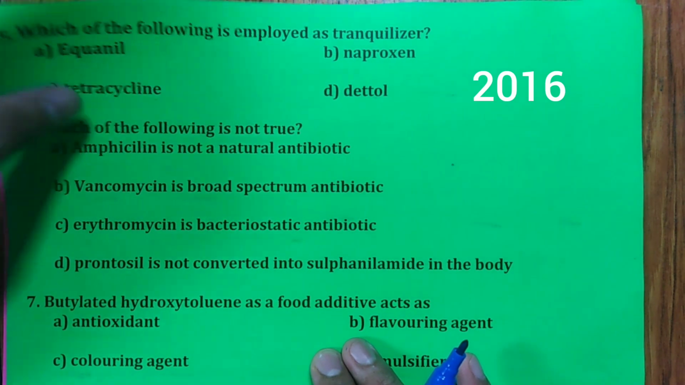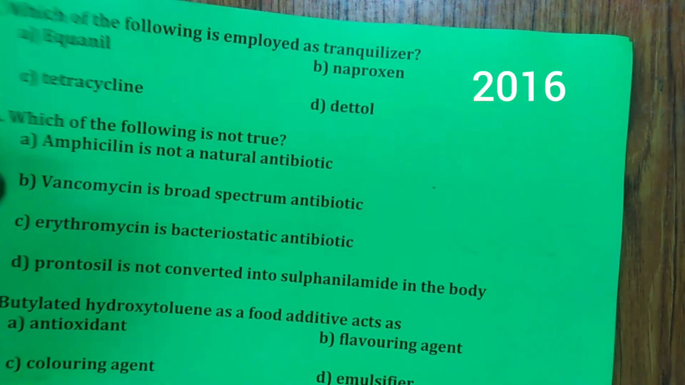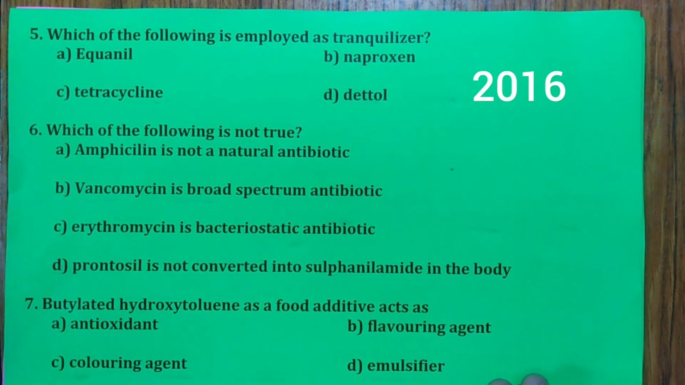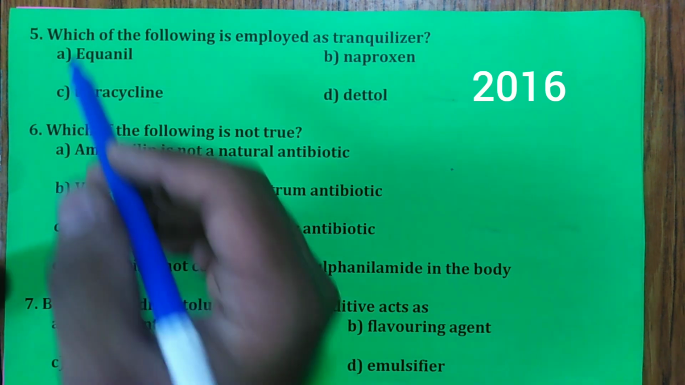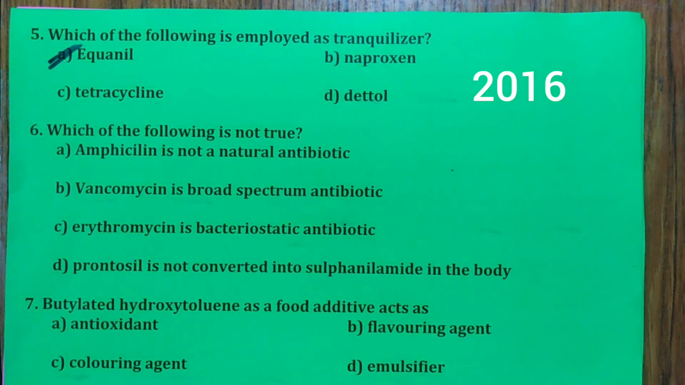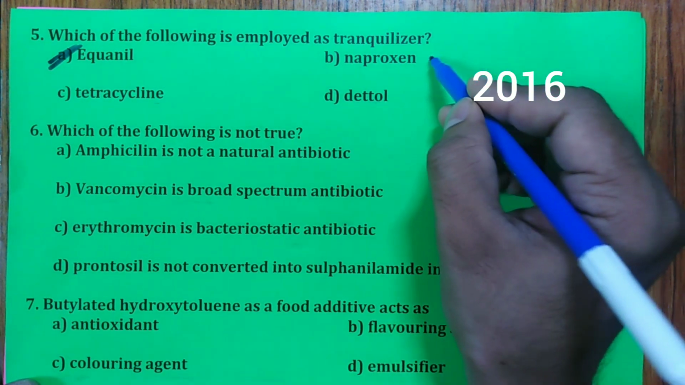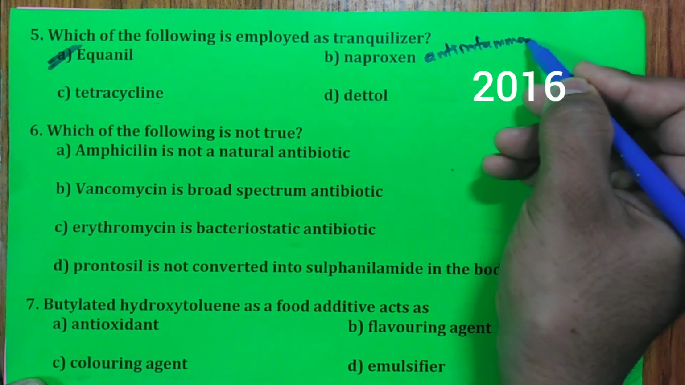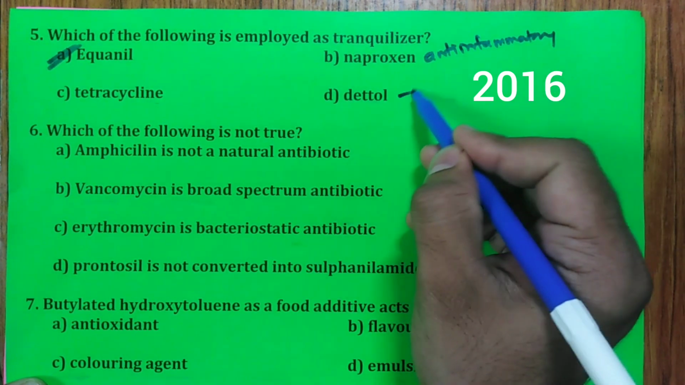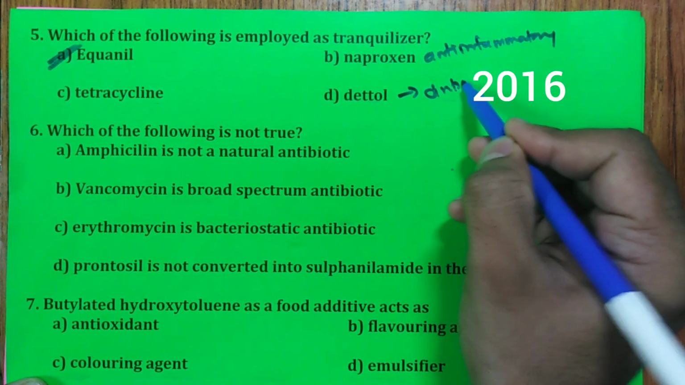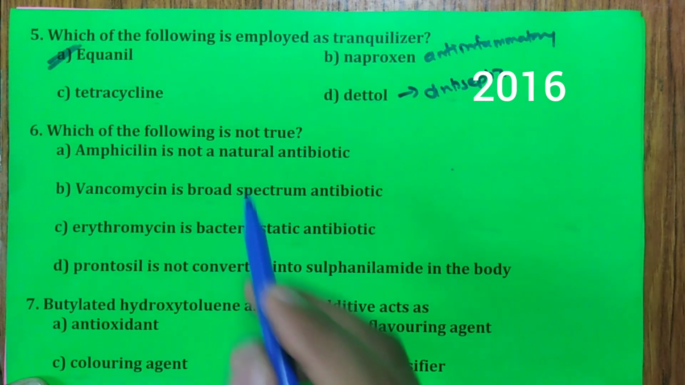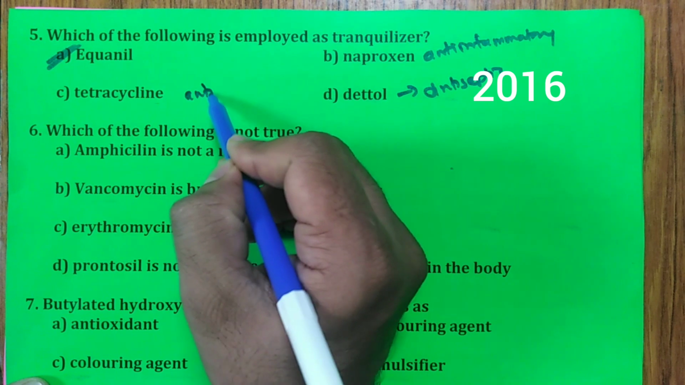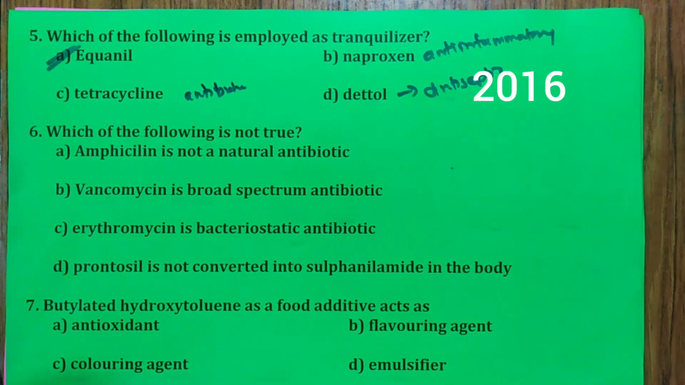Then, fifth one. In this particular case, which of the following is employed as a tranquilizer? Which is the tranquilizer? Very famous one, right? So, A is the answer. Very simple, you can tell. Then this one is an anti-inflammatory agent. We know that Dettol is an antiseptic. Correct? Remember. Then, tetracycline is an antibiotic. Correct?